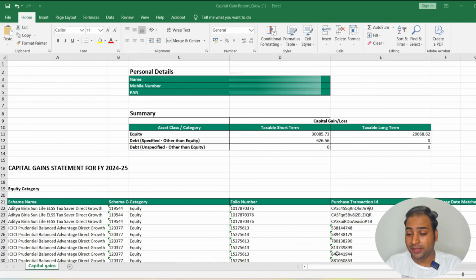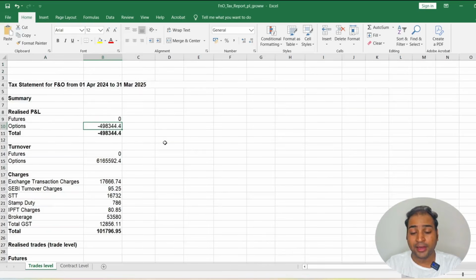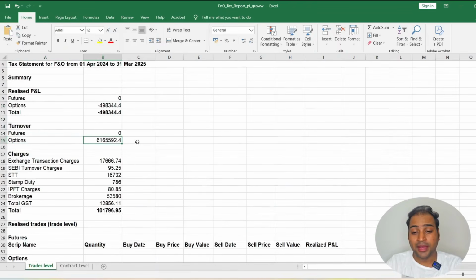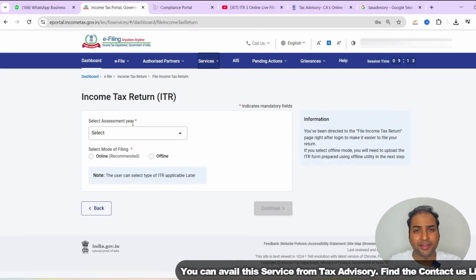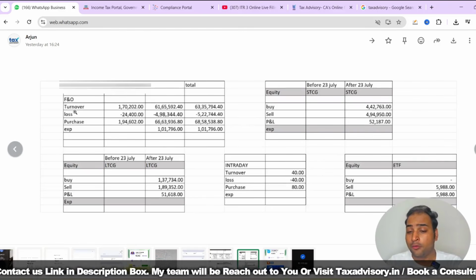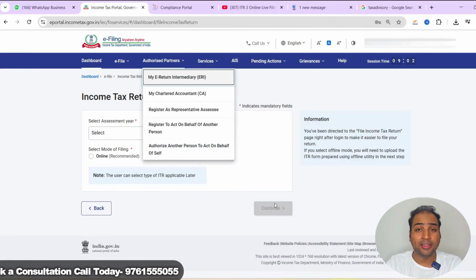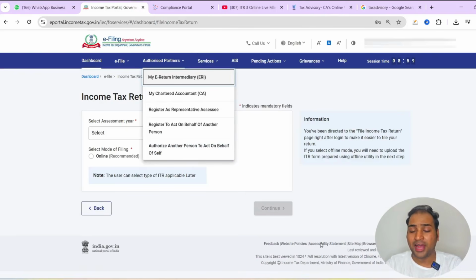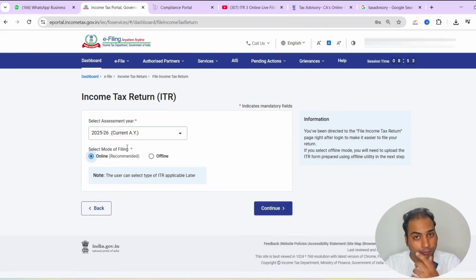So we have a summary here of capital gain, which is long-term capital gain and short-term capital gain, and we have F&O trading here having a loss of 4,98,344, and we have a turnover as well, which is 61,65,592. We will learn how to report the F&O trading, capital gain, VDA and other income in the income tax return ITR 3. So this is the summary I have prepared for all the F&O trading, short-term capital gain and long-term capital gain. In assessment year 25-26 there are major updates in the ITR 3 form, and we will discuss those changes too. So we will continue to file the income tax return.